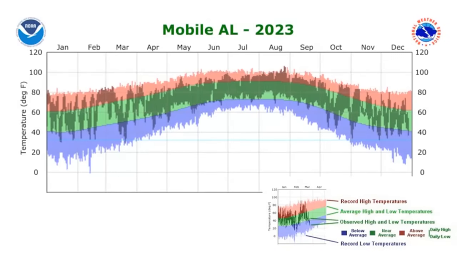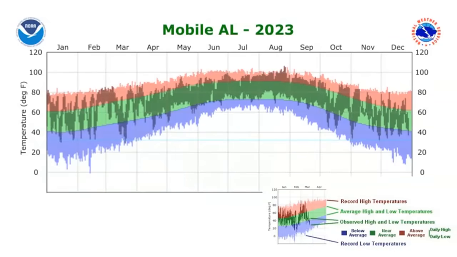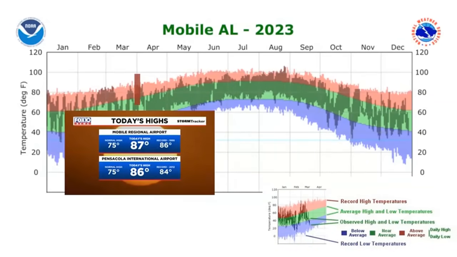So before we even start, you can see that in the middle of the graph, the summer was kind of up there. But first, let's start in the beginning. We had a period of above average temperatures in the end of February and early March. That's our 7-day outlook with temperatures in the 80s, close to record highs. Now, after this period, we did go back down to average in the green for a little bit, but then we jumped back up. April 1st, we had a record high at Mobile Regional Airport of 87 degrees. You can see our graphic there that we had.